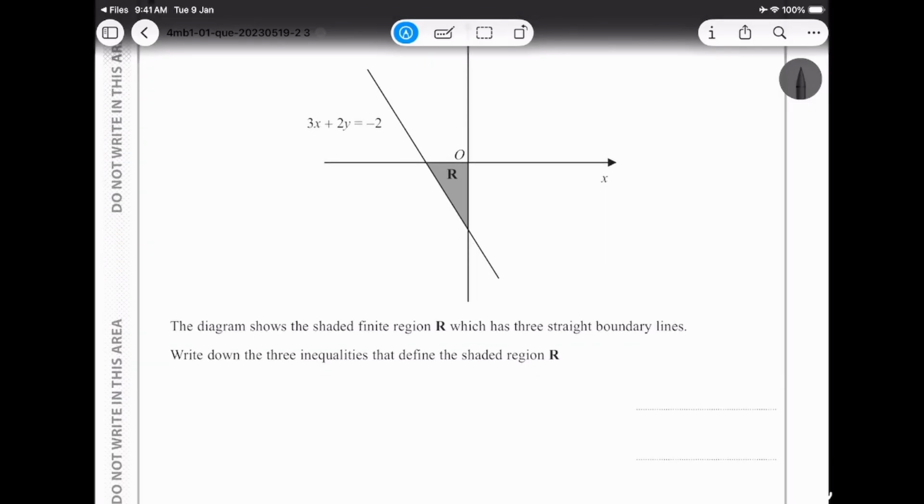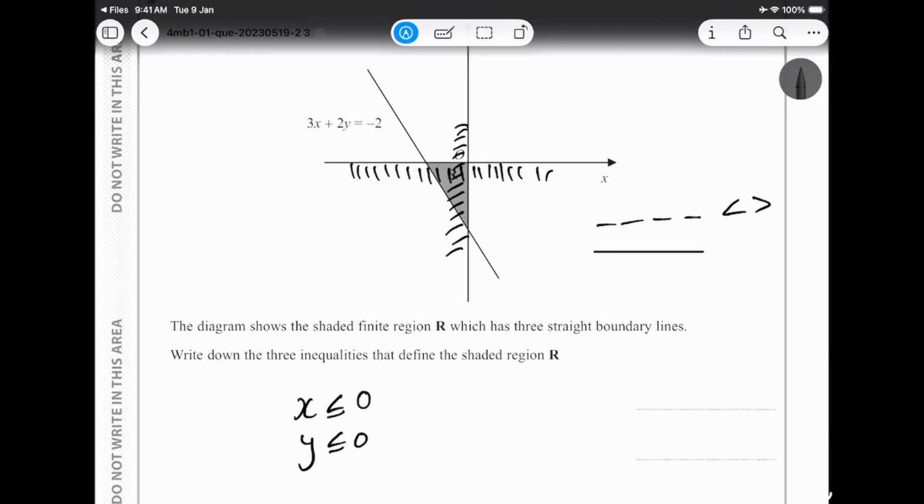To shade, first I'm going to consider all of this region. For me to consider all of that region, I know that is x less than 0, because that is the lesser value. Now let me do this one: this is y less than 0. As you can see, these are straight lines, and straight lines represent greater than or equal to, or less than or equal to. Whereas a dotted line represents strictly greater than or less than.